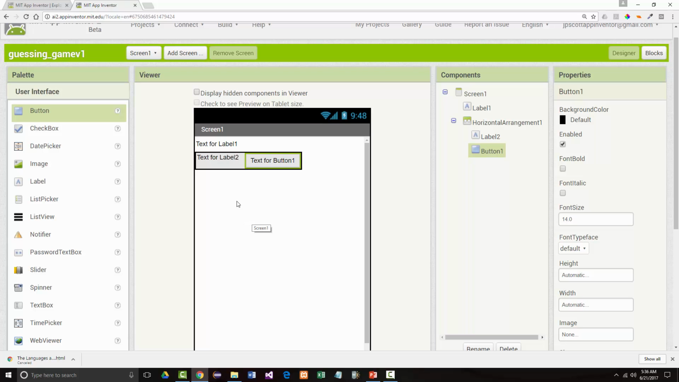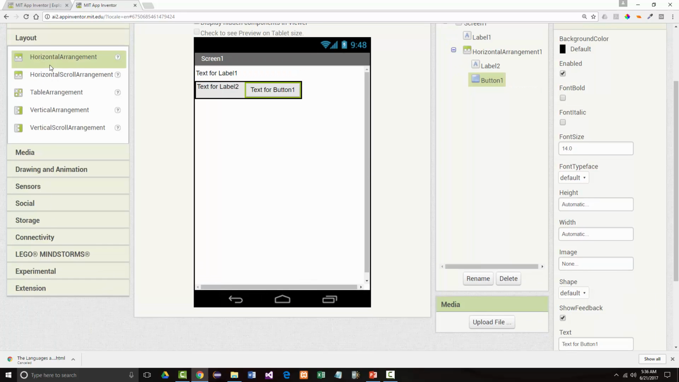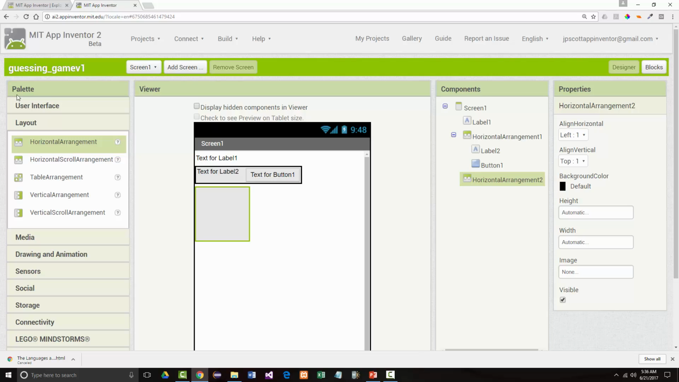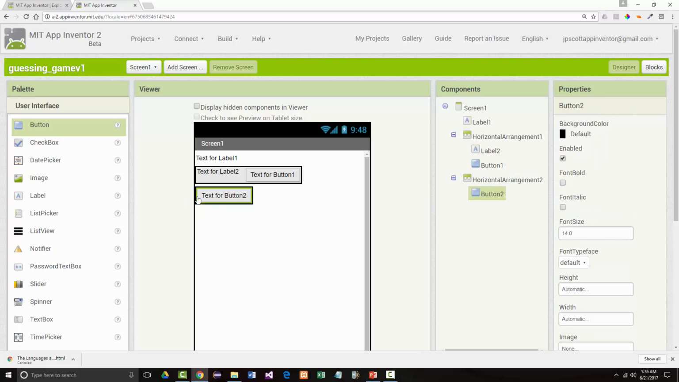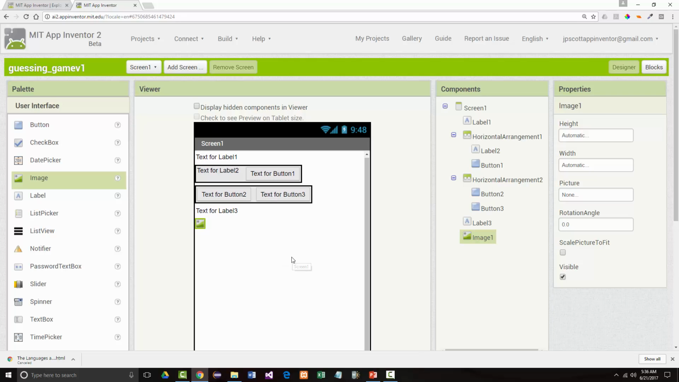And under that, I'm going to put in another horizontal arrangement. And in that horizontal arrangement, I'm going to put in 2 buttons. And under that, I'm going to put in another label. And then finally, underneath that, I'm going to put in an image control. Looks kind of ugly right now, but let's build it from the bottom up.